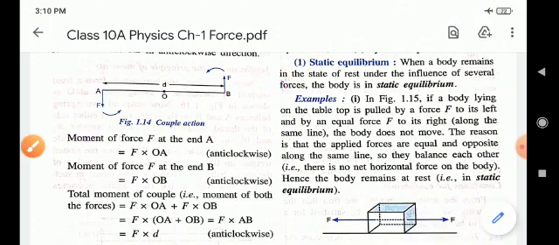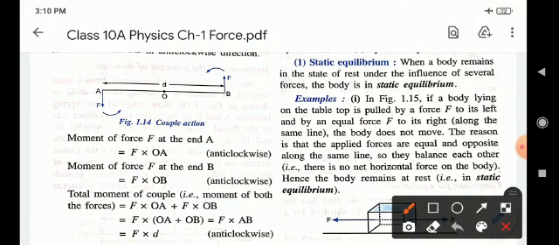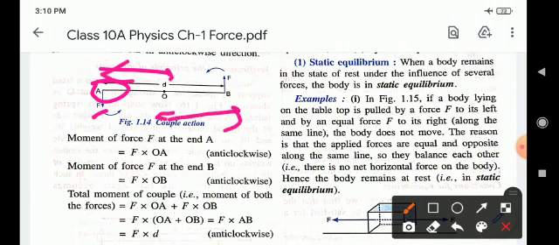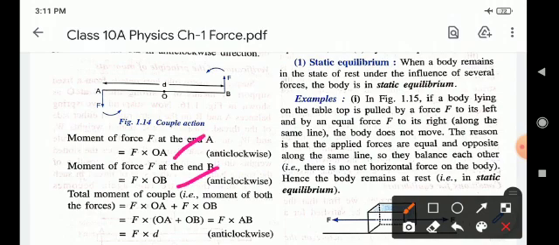Children, moment of force F at the end A is F into AO, right? Next, F into OB. Okay children, so total moment of force of the couple is equal to F into OA plus F into OB.